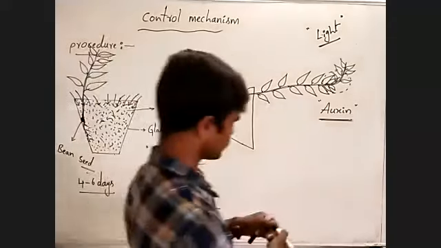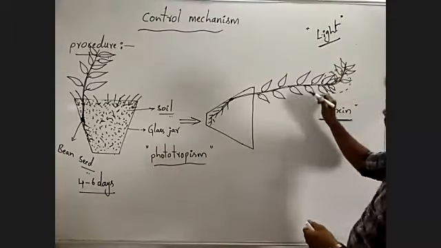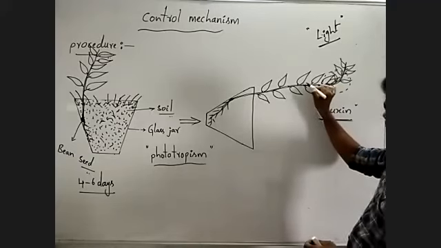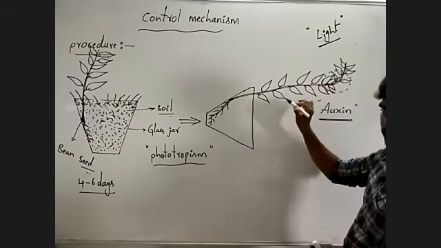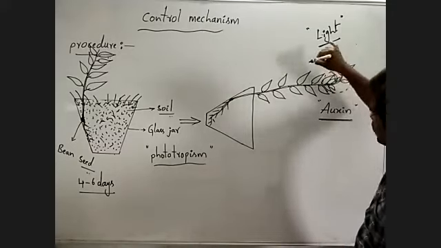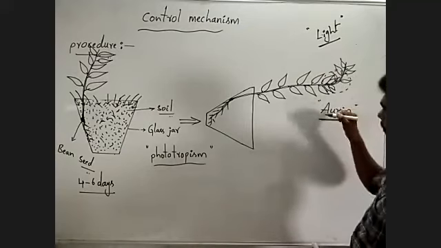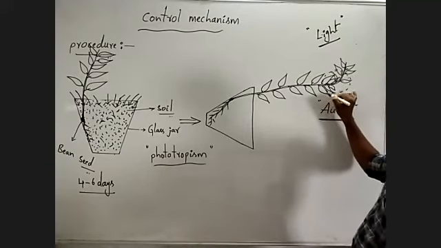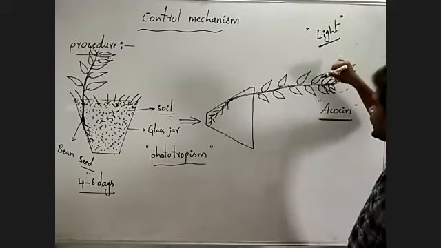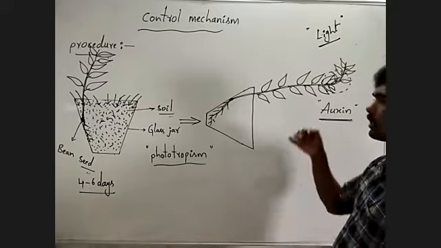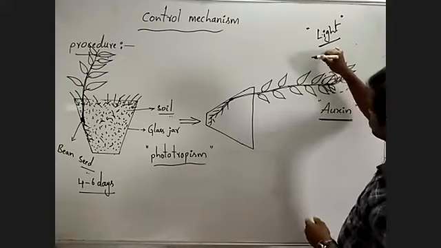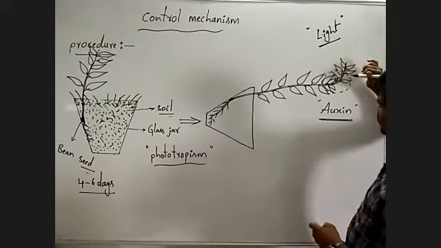Okay, observe. When we observe these plants, there are two sides. This is one side, this is another side. This is the light illuminated side. This is the side opposite to the light illuminated side. Observe carefully.